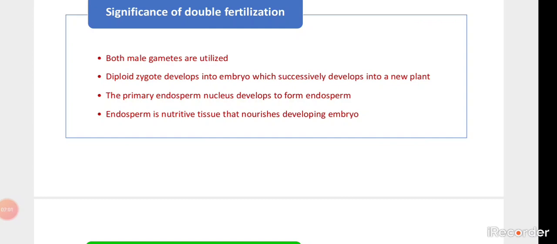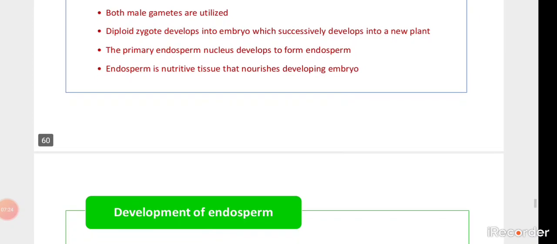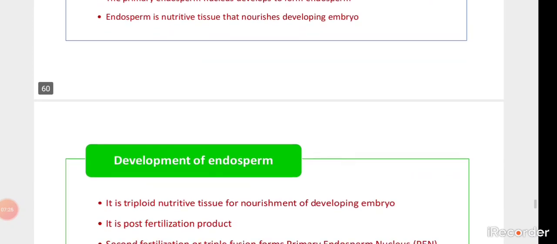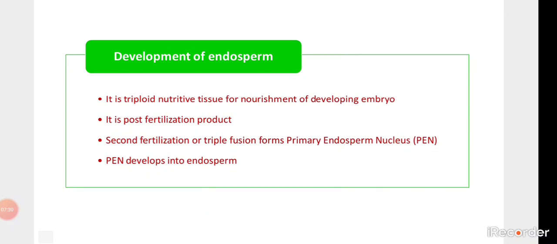Once the first fertilization takes place, the zygote is formed. The zygote undergoes cell division and gets converted into the embryo. When the second fertilization takes place, the second nucleated cell develops into the endosperm, which is nutritive in nature and provides all the nourishment required for the developing embryo.